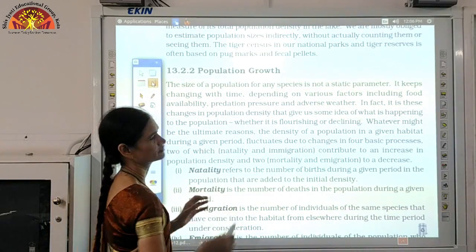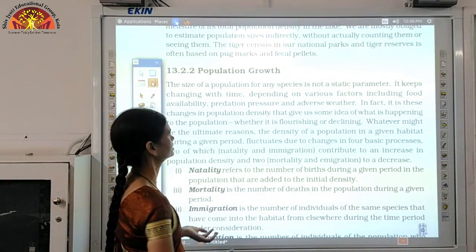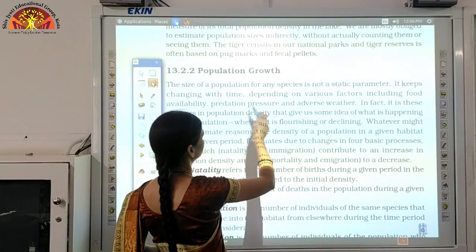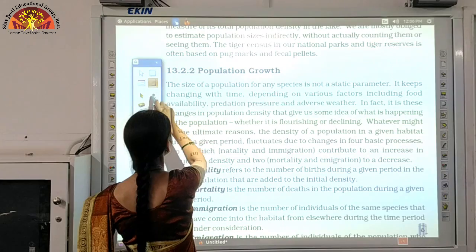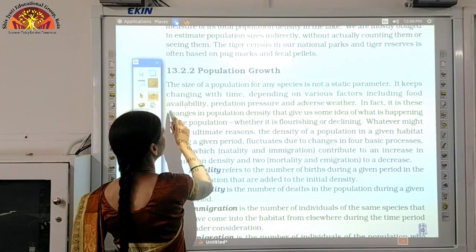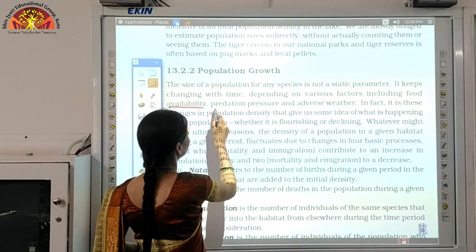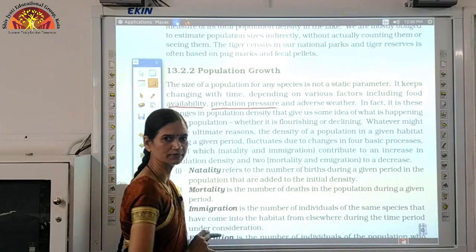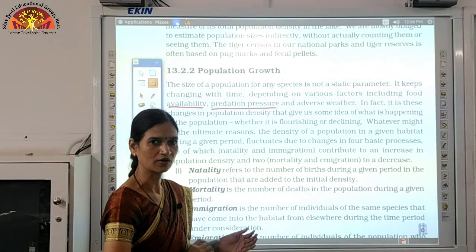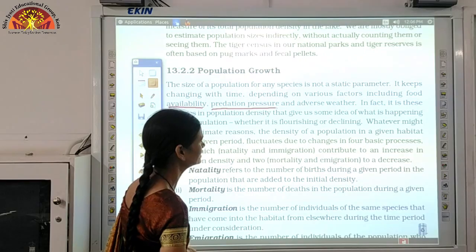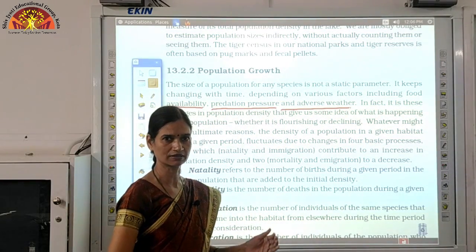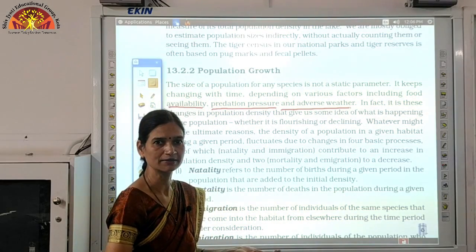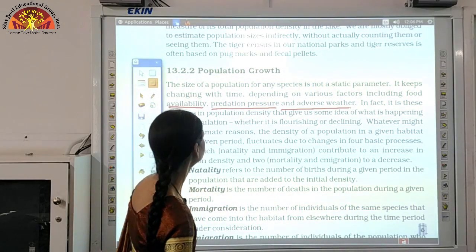The growth of population will depend on various factors. For example, availability of food, predation pressure, that means how many predators are present, so according to that the number of prey will remain, and weather conditions. If the weather is suitable for them, then their population growth will increase.